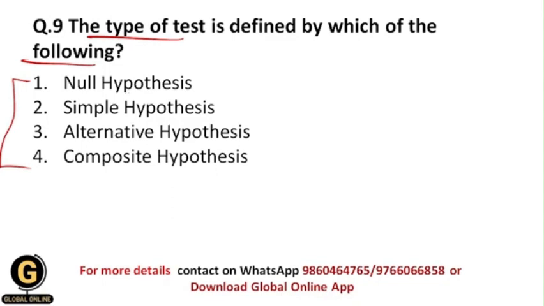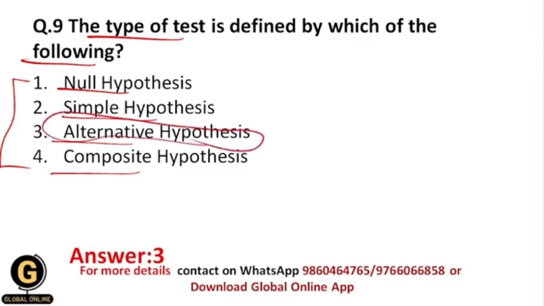So whether it is null hypothesis, simple hypothesis, alternative hypothesis or composite hypothesis. From these hypothesis types, now you will understand that there is only the alternative hypothesis under which we exactly predict the relationship between the variables, right? And that's why this is the only hypothesis type by which the type of test is defined. Your correct answer over here is 3, that is alternative hypothesis, and the remaining options get eliminated. Those are null hypothesis, simple hypothesis and composite hypothesis.